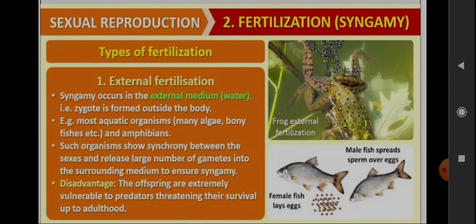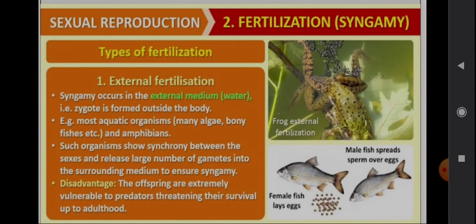Such organisms show synchrony between the sexes and release a large number of gametes into the surrounding medium to ensure syngamy. It means fertilization is occurring outside, no? And that's why there is synchrony between the sexes. What's the disadvantage? The offspring are extremely vulnerable to predators, threatening their survival up to adulthood.